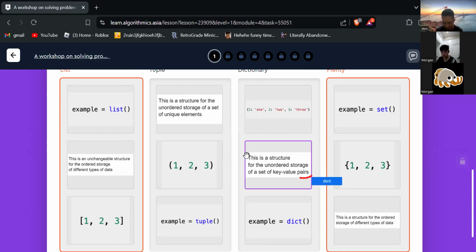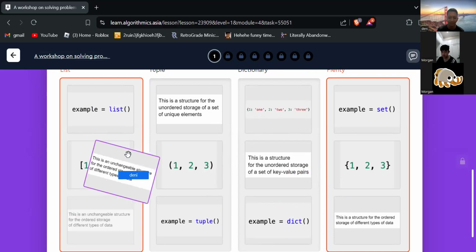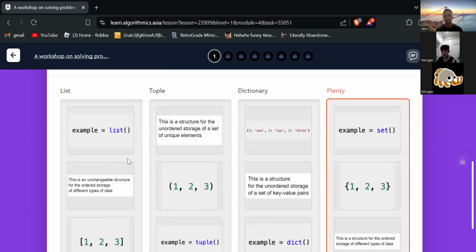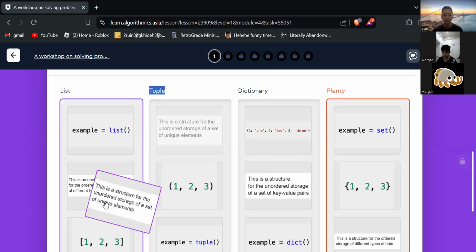And then unchangeable. Is it list or tuple? Unchangeable. Changeable. Well, we can modify many things. We can update the item of the list. So it must be tuple, because with a tuple we cannot update the data.